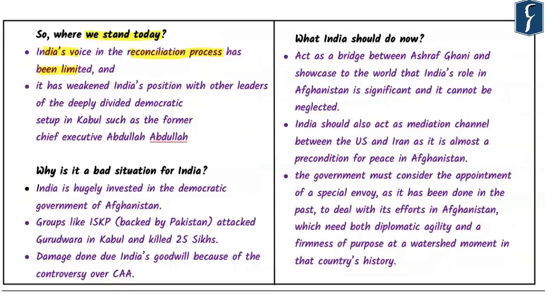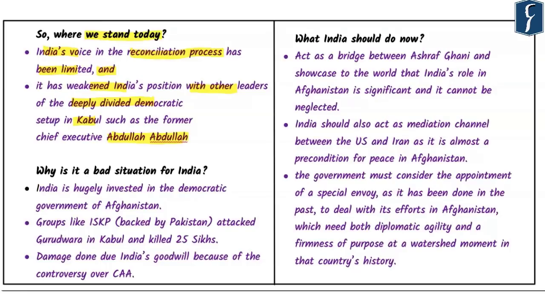So this brings us to the very important aspect where we stand today. Now it is no denying that India's voice in this reconciliation process, that is the peace process between the Taliban and Afghanistan government, has been very limited. Another very significant aspect is that it has weakened India's position with other leaders of deeply divided democratic setup in Kabul. Now you must be aware of the fact that one of the participants of the democratic government, Ashraf Ghani government, Mr. Abdullah, has threatened to move out of government and to start a parallel government.